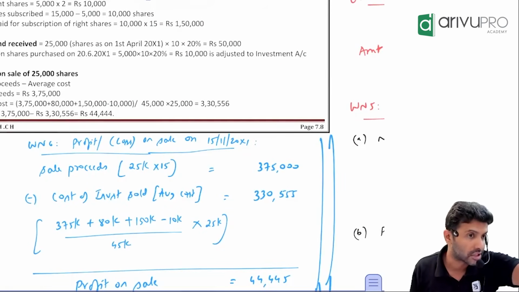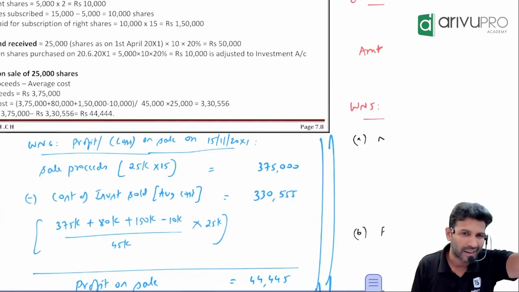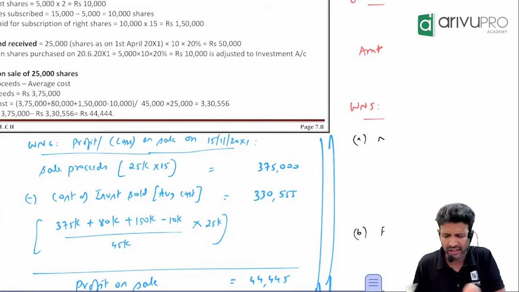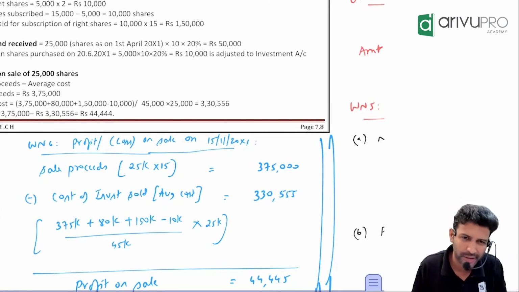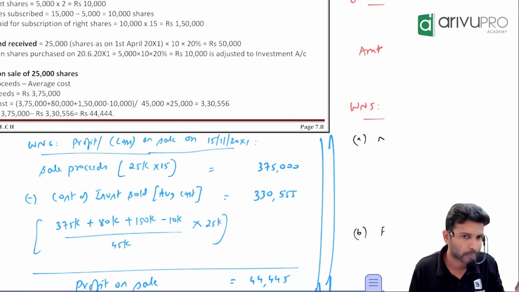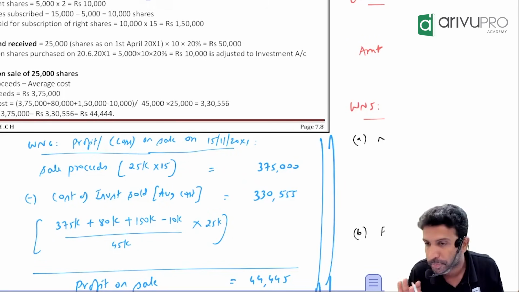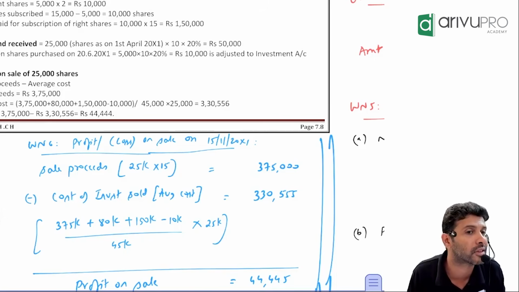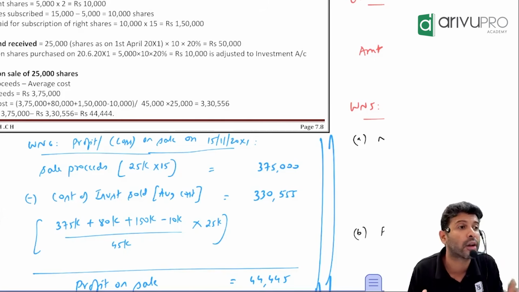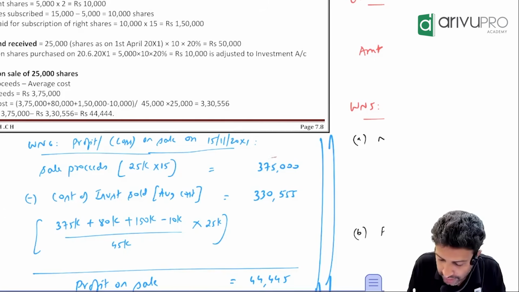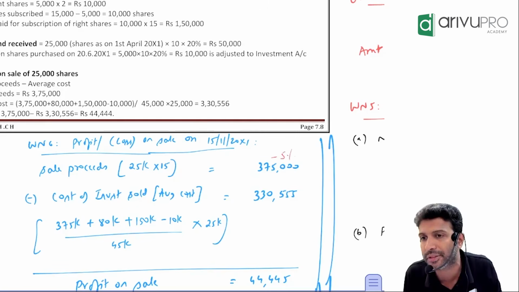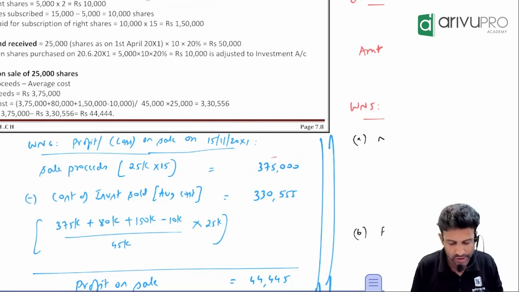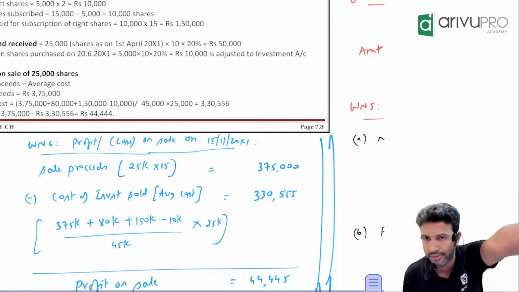There is no brokerage. If there was brokerage, you would subtract it. If at all they say the sale transaction attracts a brokerage of 5%, what will you do? Will you take 375 or subtract 5%? Subtract 5%. Such questions are also available. So here it is not there, so I have taken the number as it is.